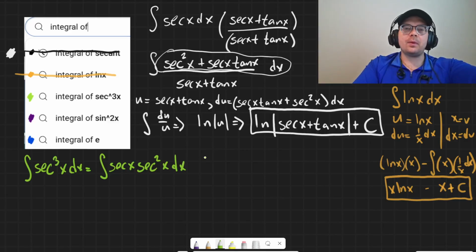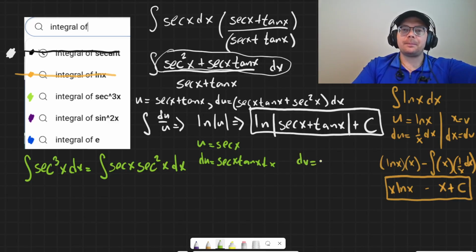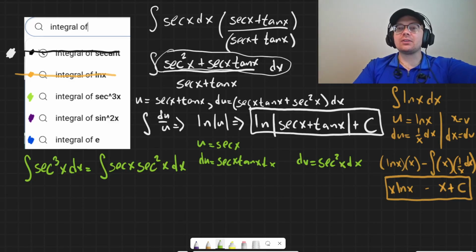And then when we split this up, we can actually do integration by parts again. So ultraviolet voodoo, right? So uv minus integral v du. u would actually be secant. du then would be secant tangent. And then v. So we're going to choose dv to be secant squared x dx because it has a nice integral. The derivative of tangent is secant squared. So it makes for a nice integral there.